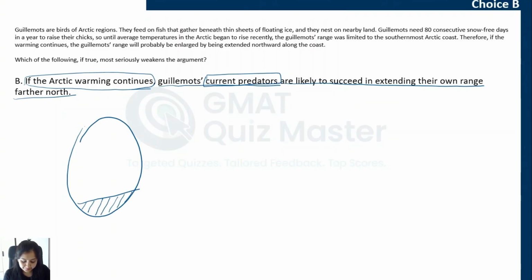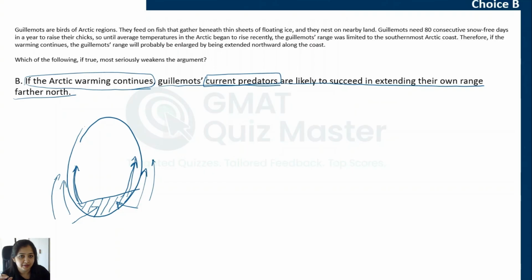Now, if warming continues, and we are concluding that they should be able to extend their range by moving northward along the coast, this choice is saying that if this trend of warming continues, then the current predators, that is, predators that are working in this particular area in which guillemots are staying right now, are also likely to succeed in extending their own range. They may also come to these northern areas.